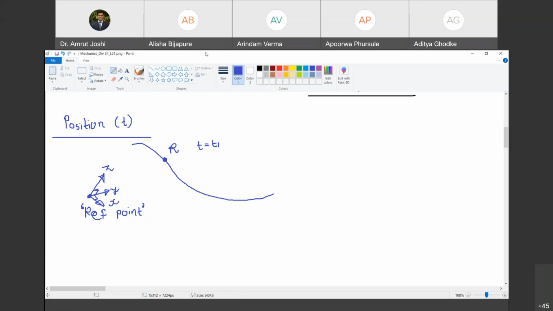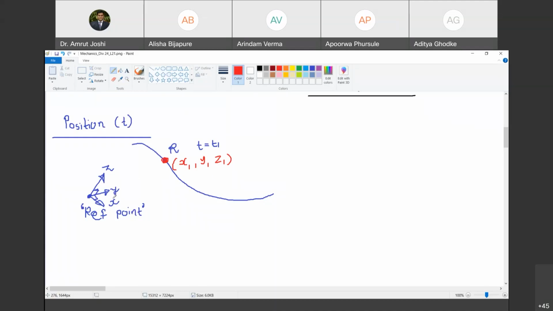At time t1. One way of looking at it is position or coordinates x1, y1, z1. Are you with me? Yes, sir. The coordinates of point R, let us say at time t equal to t1, when the object is at R, are x1, y1, z1. These three coordinates give you the position with reference to a chosen coordinate system. Happy? Yes, sir. Unless you have something as reference, you cannot talk about the position.